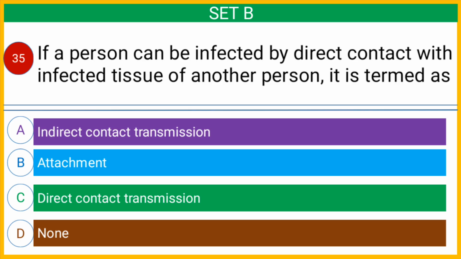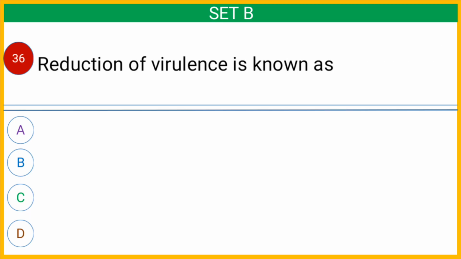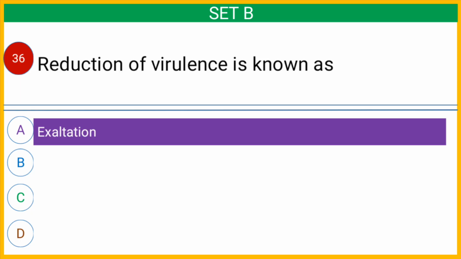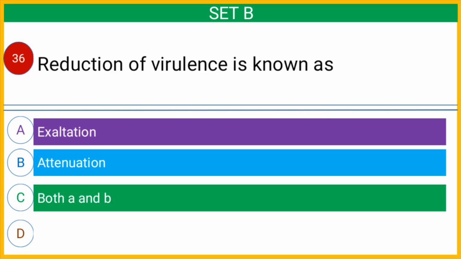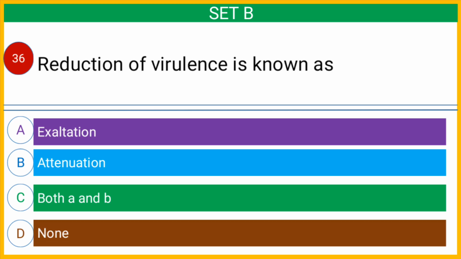And the correct answer is option C direct contact transmission. Question number 36. Reduction of virulence is known as option A exaltation, option B attenuation, option C both A and B, or option D none. And the correct answer is option B attenuation.